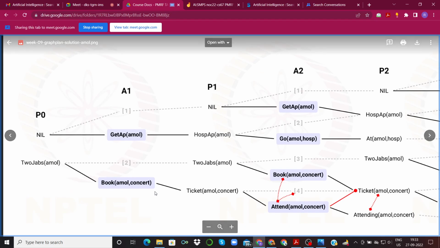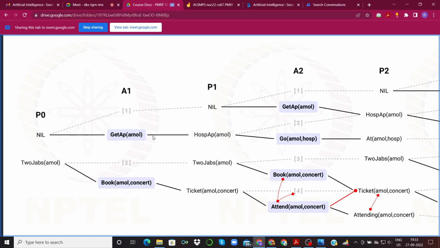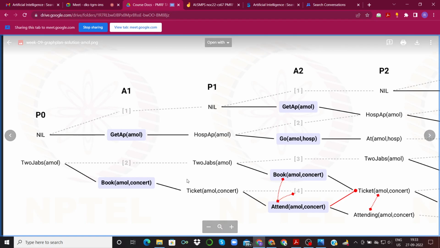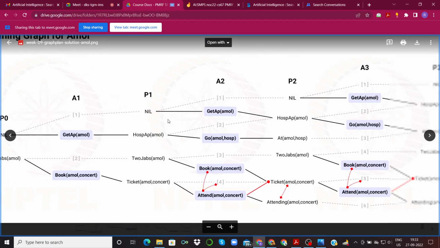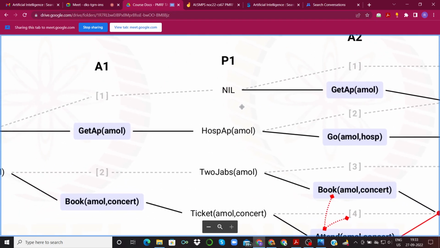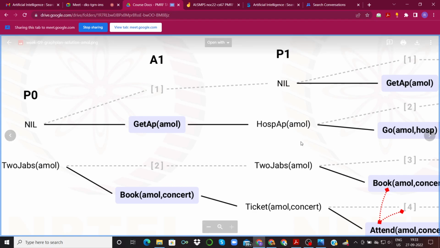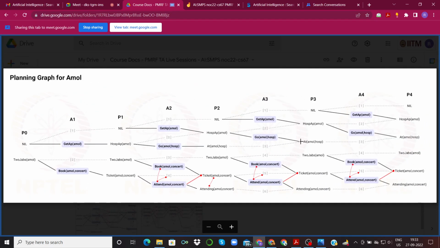This was the only condition information given to us about Amol, and the 2 actions applicable in this case were book Amol consult and get an appointment for Amol, and these had certain prerequisites and positive effects and no negative effects, right? So this is the case, and we drew our planning graph for Amol till P1. So you can later cross check and see whether we did it correctly, and you can take your time to convince yourself.